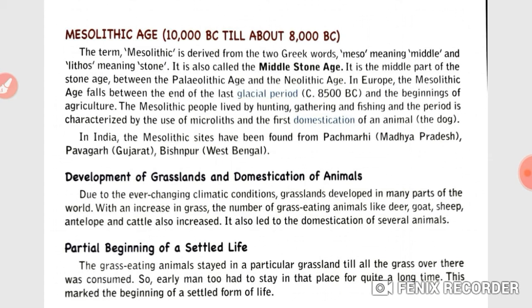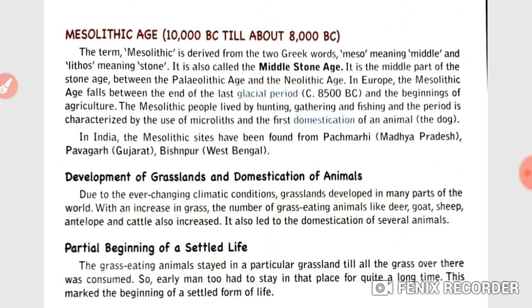Students, now the next point: development of grasslands and domestication of animals. Due to ever-changing climatic conditions, grasslands developed in many parts of the world. With an increase in grass, the number of grass-eating animals like deer, goat, sheep, antelopes and cattle also increased. It also led to the domestication of several animals.